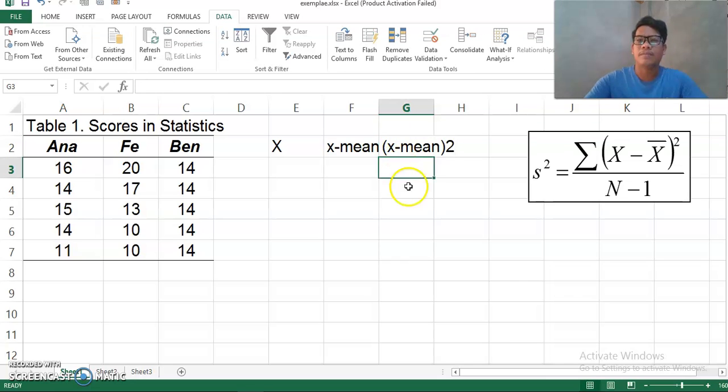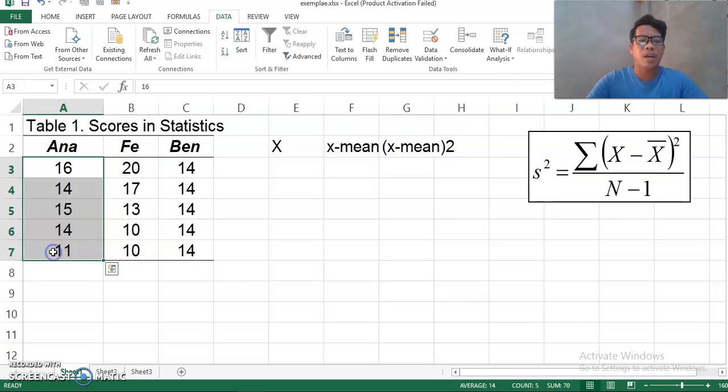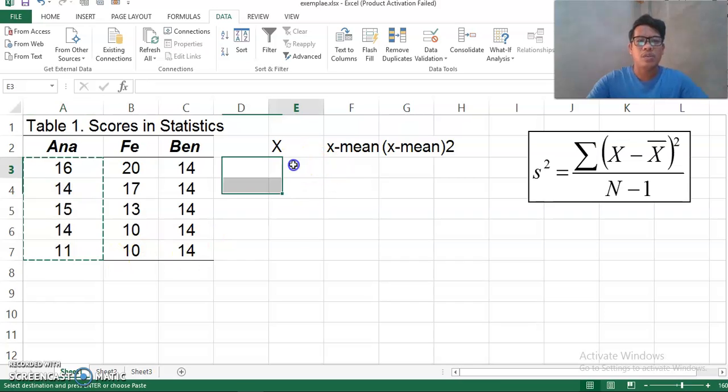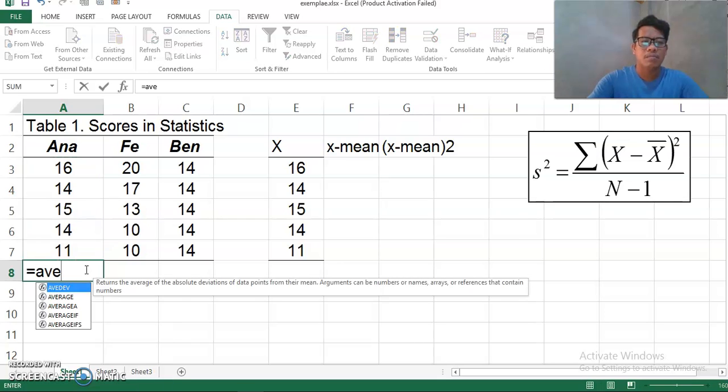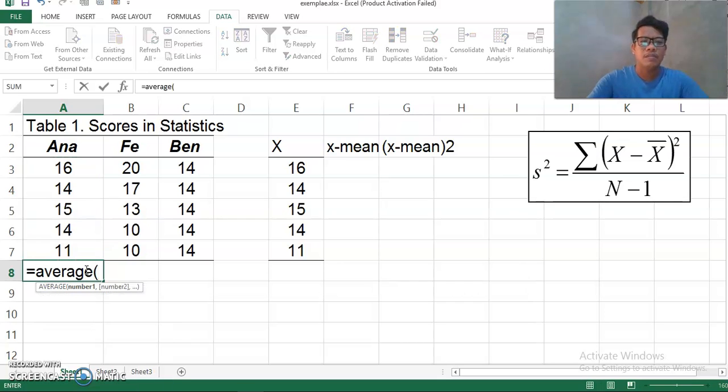Then we try to copy the scores of Anna, and since we want to compute the mean, we try to get the mean of Anna. So 14.